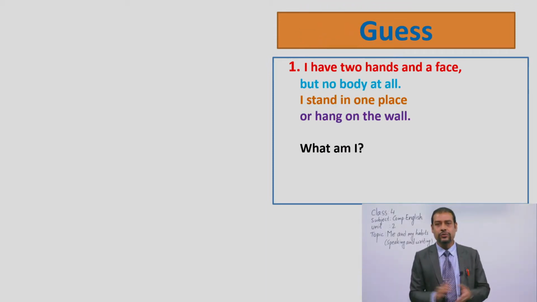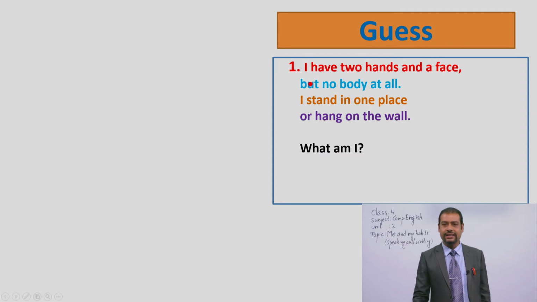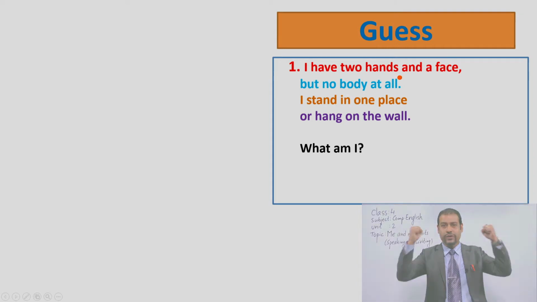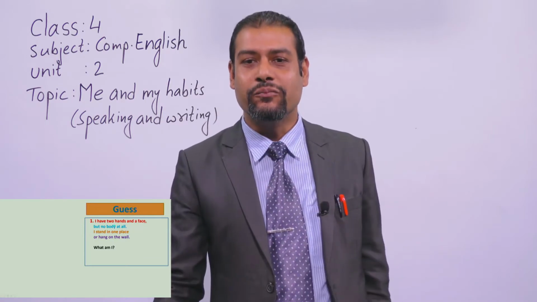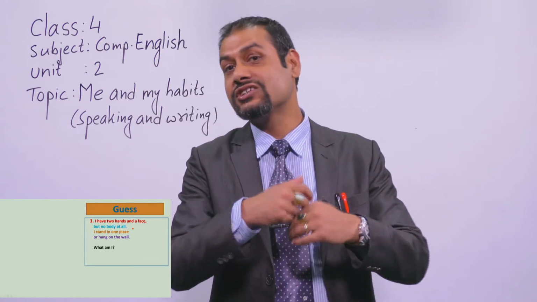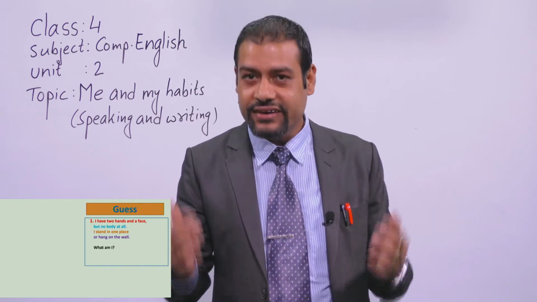See, the first question for you. The question is, I have two hands and a face, but nobody at all. I stand in one place or hang on the wall. Once again, I would like to repeat this question and you also read with me, okay? Good. The question is, I have two hands. See, I have two hands, okay? And a face. I have one face, but nobody at all. And there is not any other thing, all right?